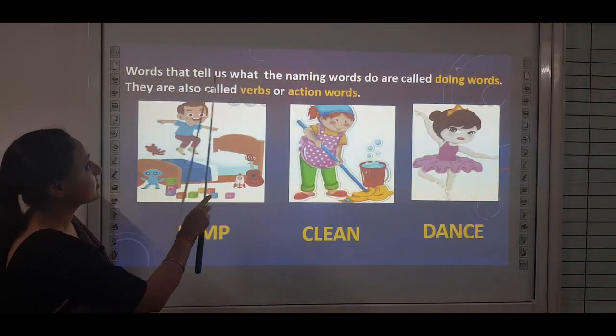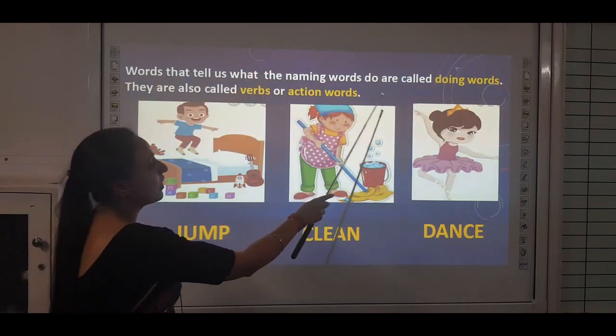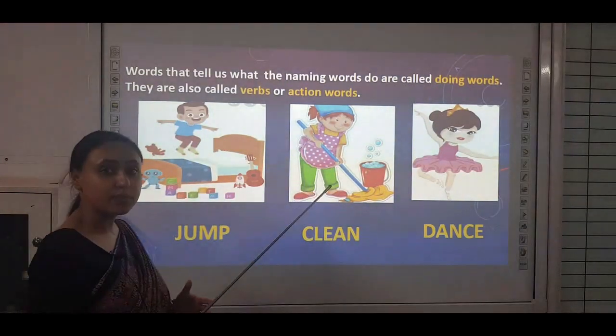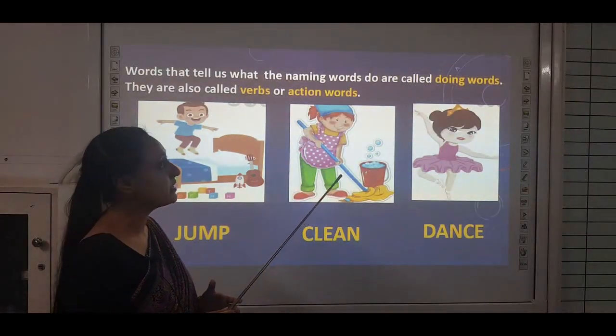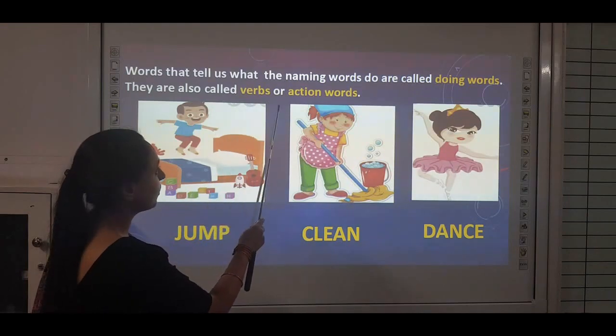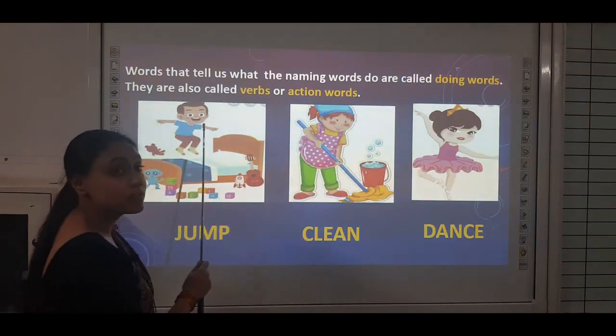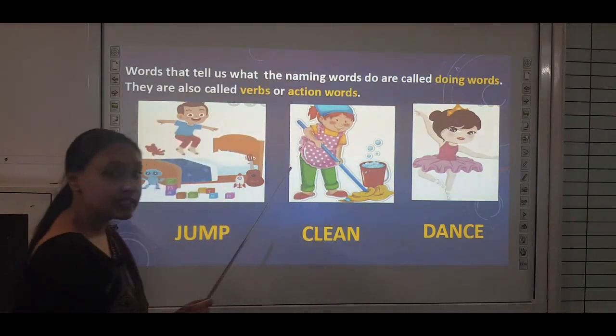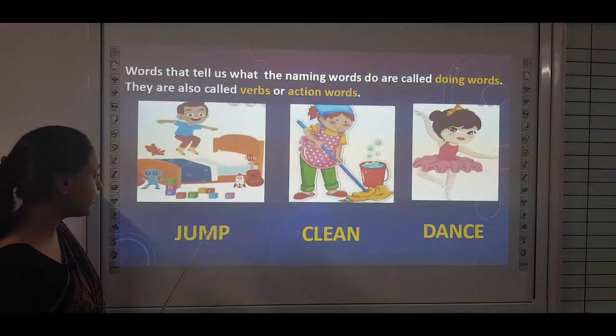Words that tell us what the naming word does are called doing words. So, whatever work is done by naming words is called doing words. They are also called verbs or action words. Let us read some examples of action words.